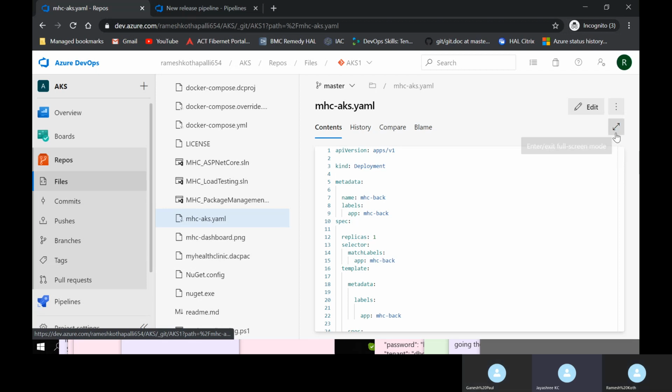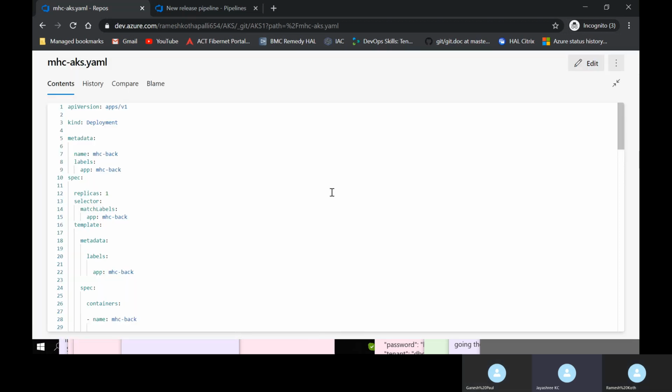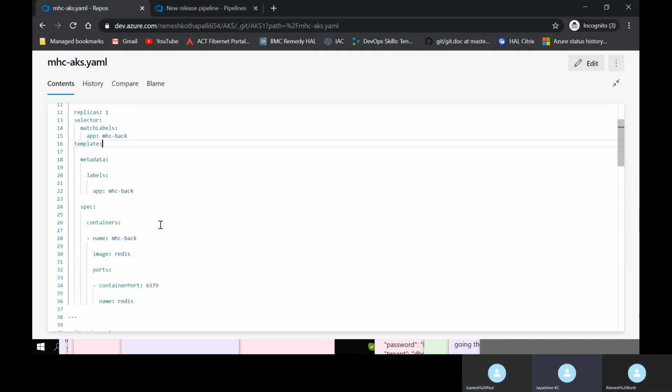So here is where you will have to write your YAML files. What is this YAML file telling? Kind is deployment. Metadata is the name and the labels, and we are using front end and back end. The back end is being used with mhc-back. Come down. What is the container mhc-back using? It is using image Redis, and the container port 6379.